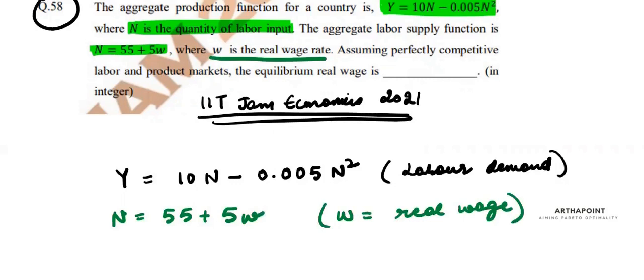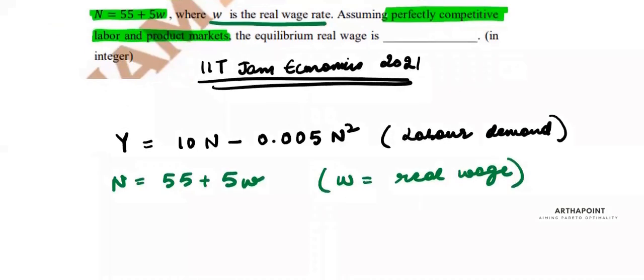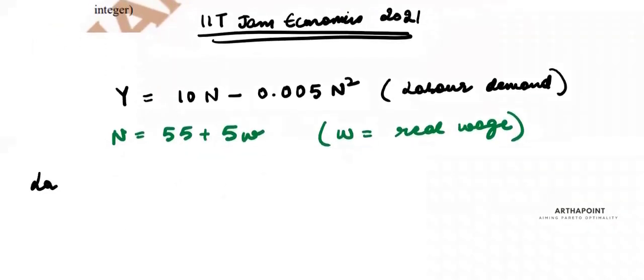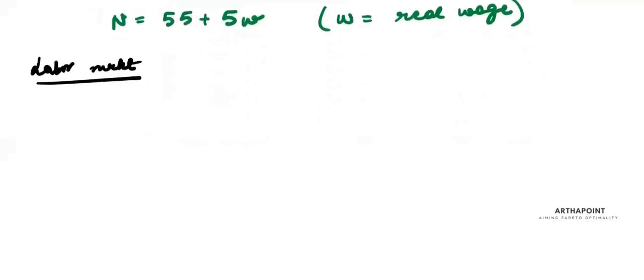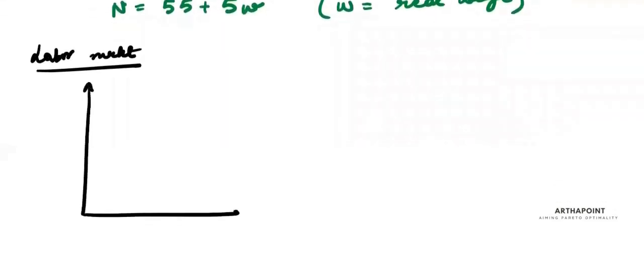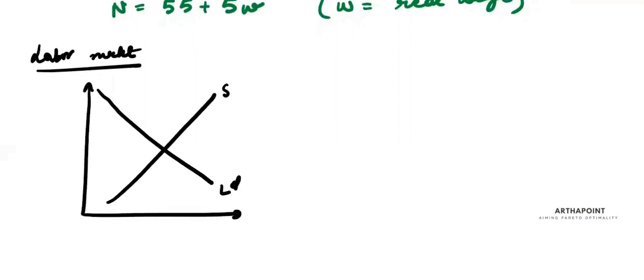Please remember, assuming perfectly competitive labor and product market. Labor and product market being perfectly competitive just implies that in the labor market, demand of labor will be equal to supply of labor.